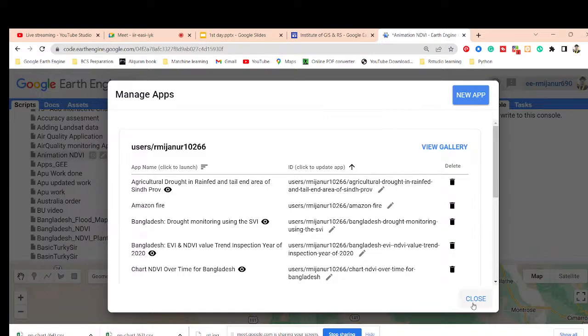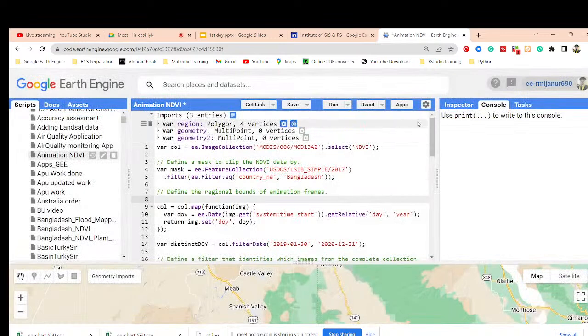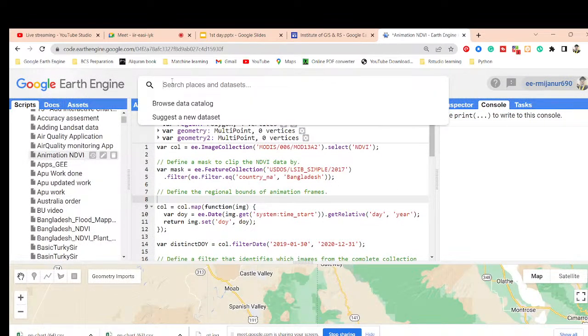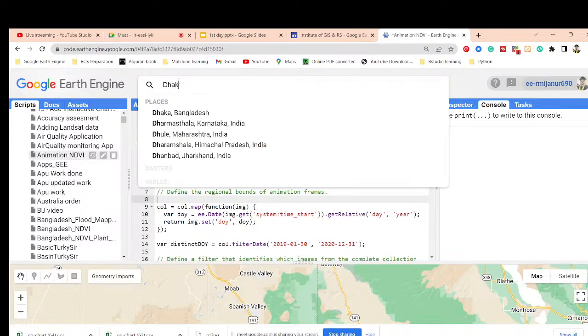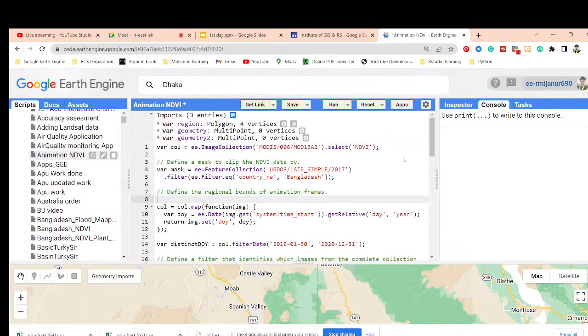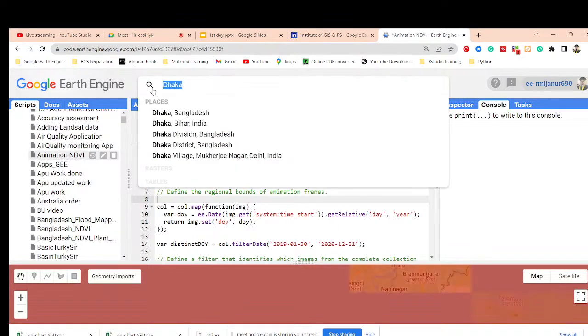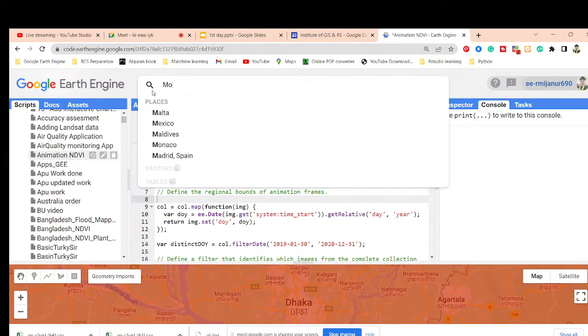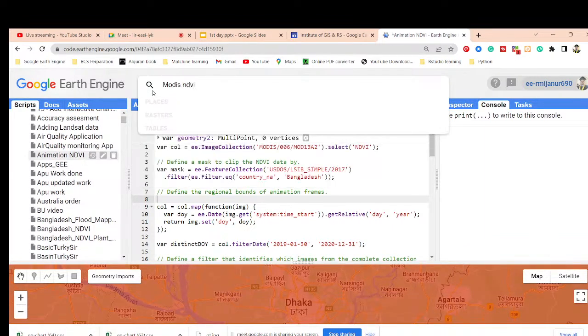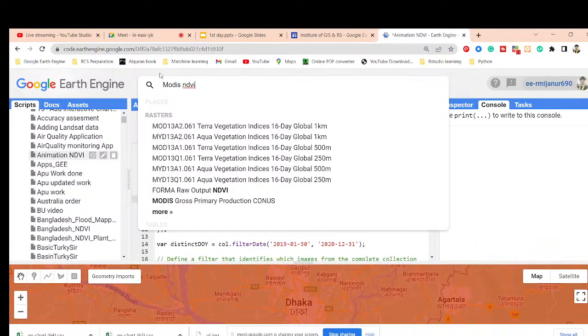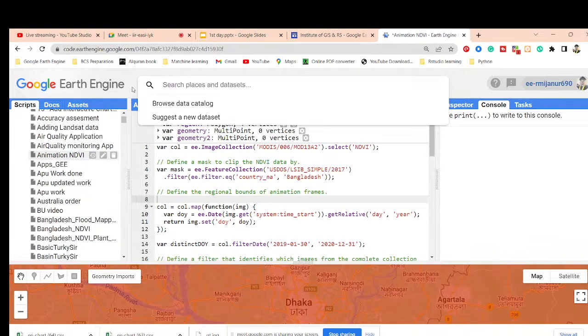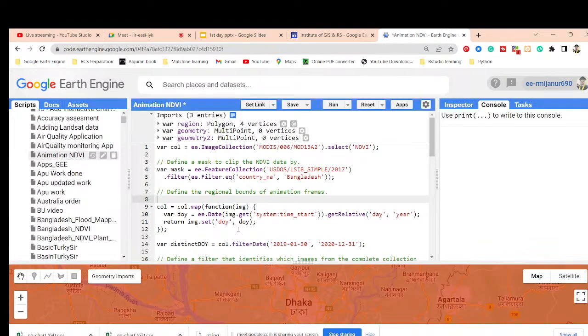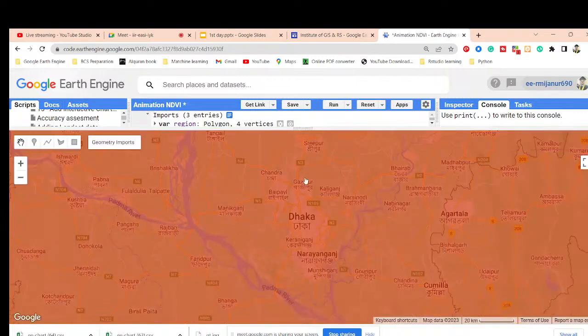Okay, so now you can see here, this is the search bar. Simply we can search for our place, and also we can search for a dataset. Suppose you have the MODIS NDVI dataset, simply search there. Now we can get all of the suggested MODIS NDVI datasets, such as the 16-day global 250 meter, all of the data you can get. So mainly in this search bar we can search our dataset, as well as our place. And it is also called the map interactive view.